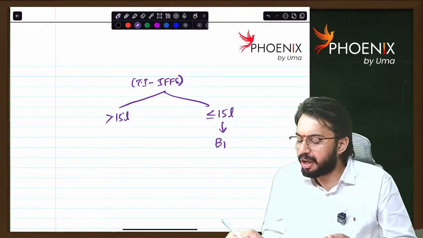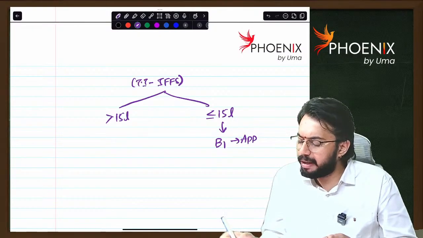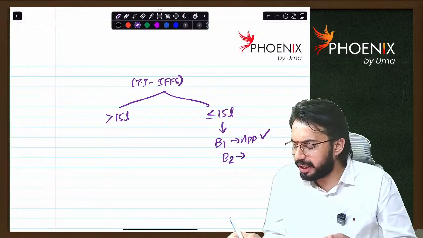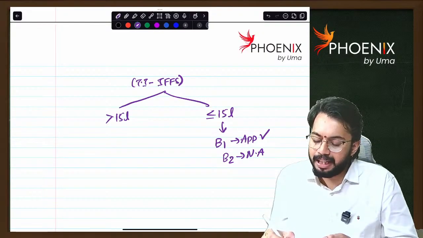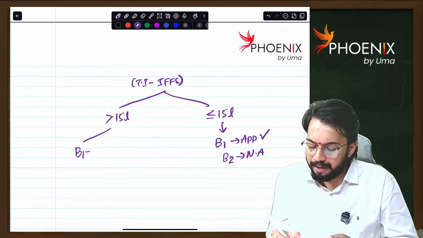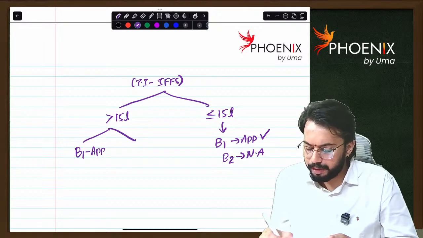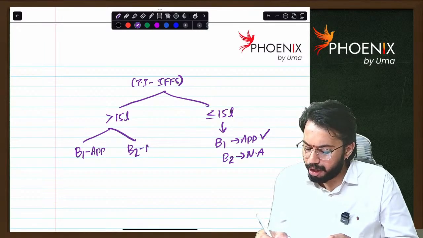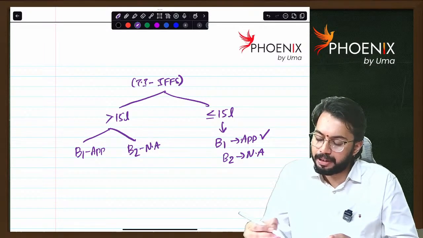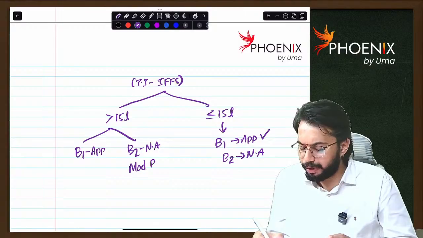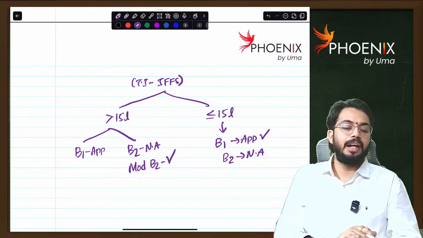If it is less than or equal to 15 lakhs, only B1 is applicable, B2 is not applicable. If it is greater than 15 lakhs, B1 is applicable, B2 is not applicable, but in place of B2, modified B2 is applicable. Are you able to understand?